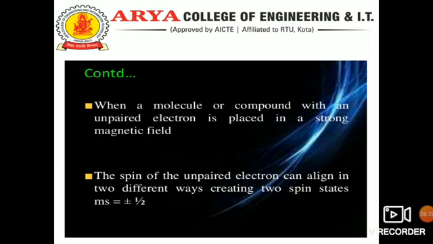When a molecule, compound or particle with an unpaired electron is placed in a strong magnetic field, the spin of the unpaired electron can align in two different ways, creating two spin states, that is ms equal to plus or minus 1 by 2.